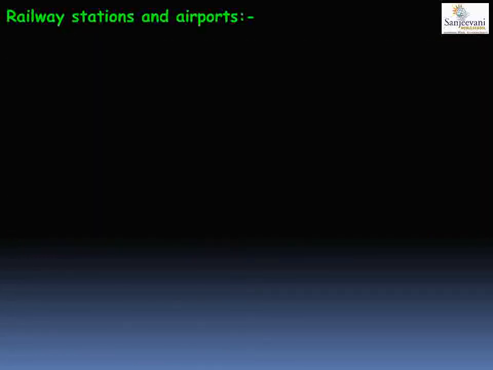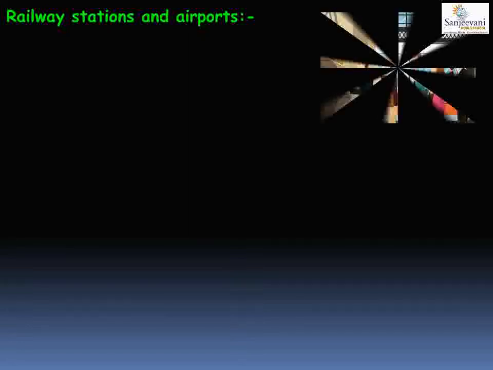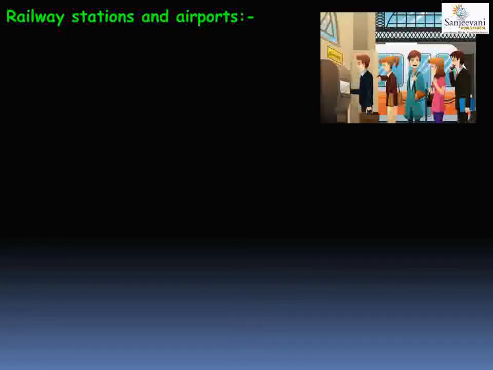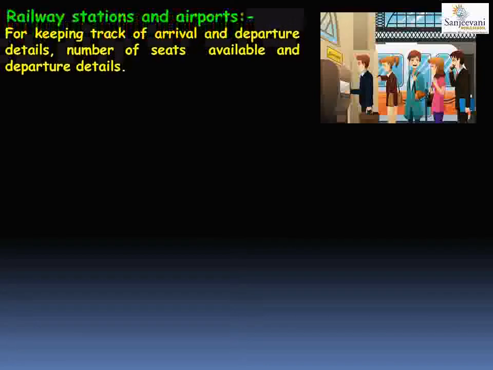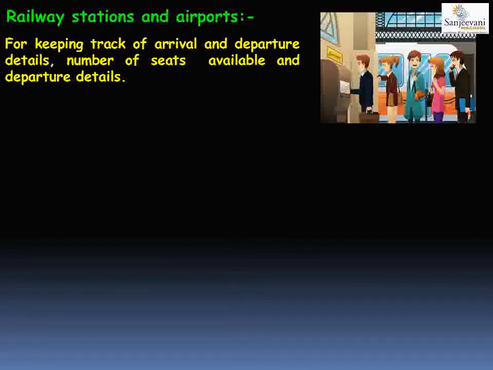The next place where the computer is used is a railway station and airports. On railway stations and airports you have computers to store information about the trains and the planes. On a railway station, computers are used to keep track of the arrival of the train on the platform and the departure of the train from the platform.